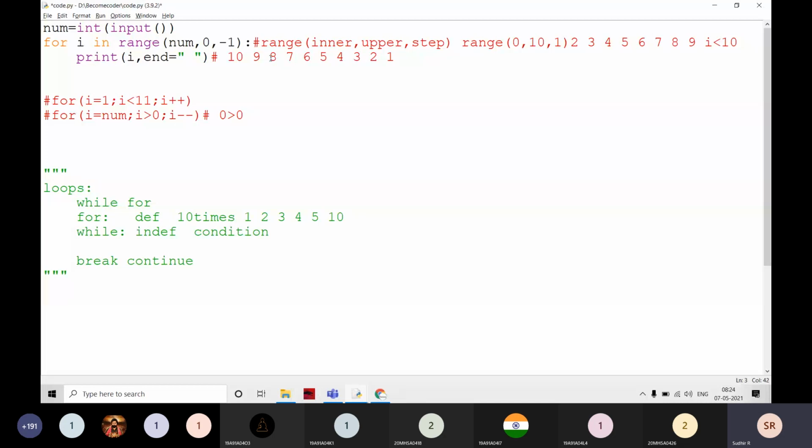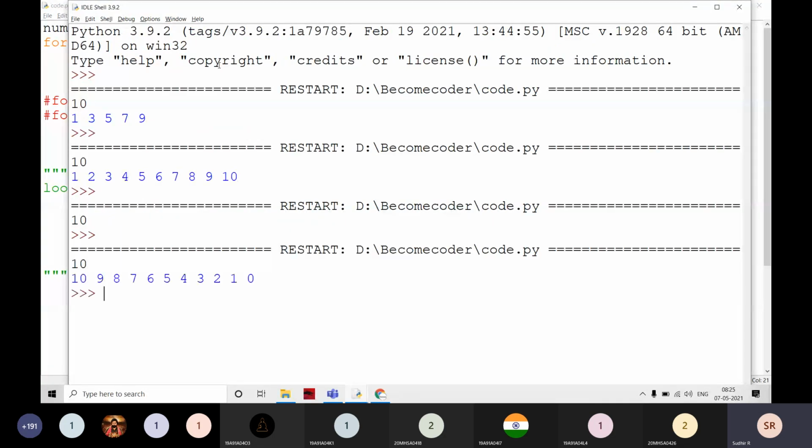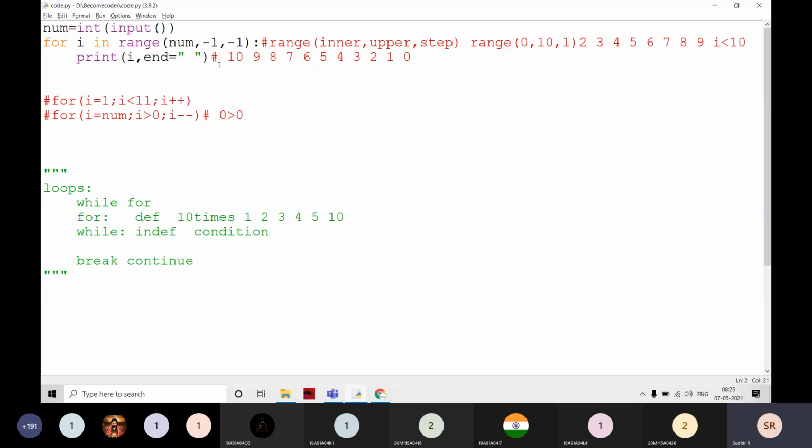Up to 1 only. If I want 0 also, how am I going to write it? If I want to print 0 also, I have to put -1 here also, so that it stops before that value. If I execute it and give 10 here, it prints like this. Clear, everyone? This is the backward loop, and the previous one is the forward loop. Just note it down, everyone.